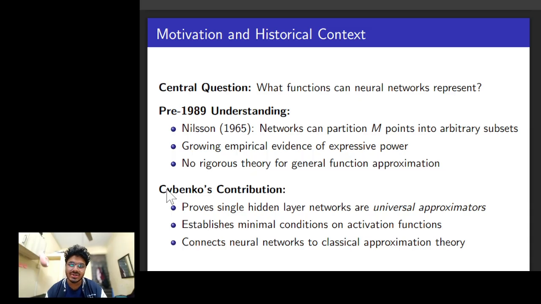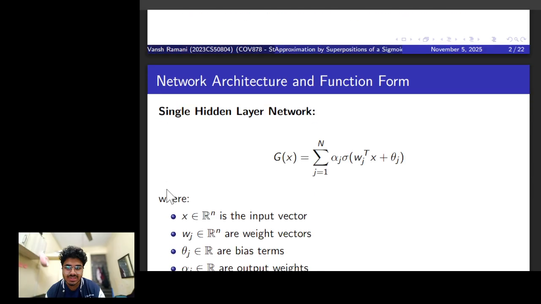And what Cybenko did was prove that a single hidden layer in a neural network is sufficient to represent any continuous function, under some assumptions, and it also established the minimum conditions that you need on activation functions. I'll define all of that later. It also connected neural networks to the approximation theory that was there before that, which is also what we studied in the course.